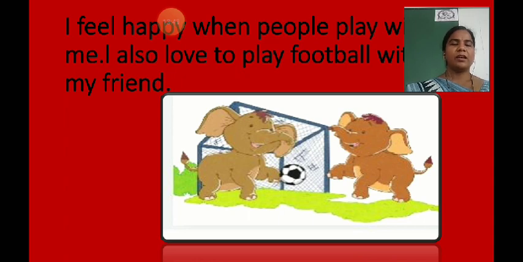So children, in this way, this lesson was about Appu, the baby elephant, what he likes most and what he does. So in this way, we learned this lesson, children. We have completed. Now, what is your homework, children? You have to read this lesson properly. Yes, read it properly. Go through it.